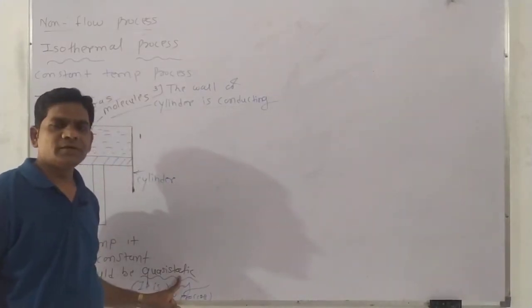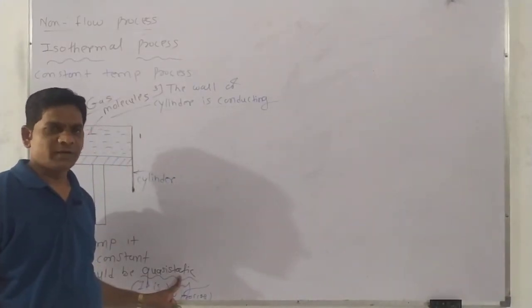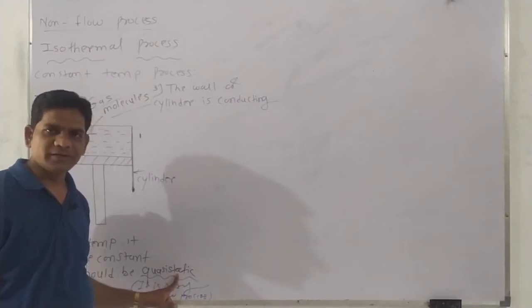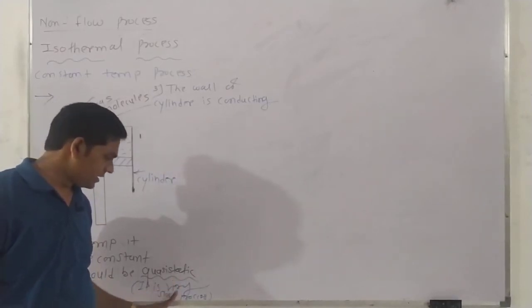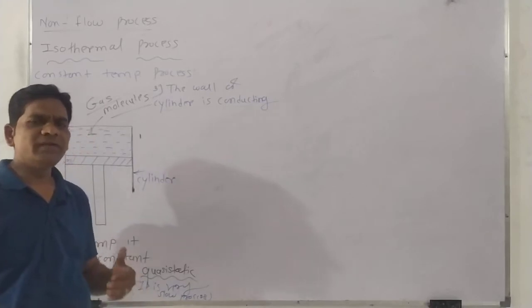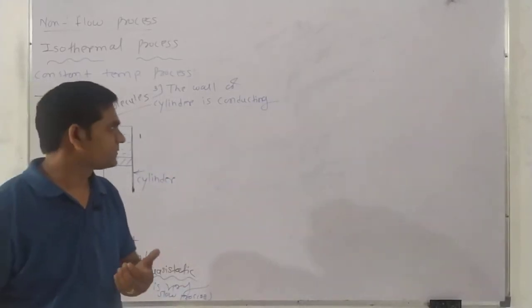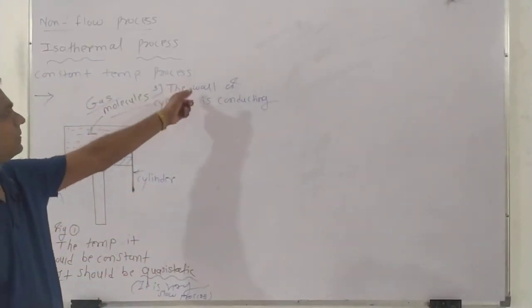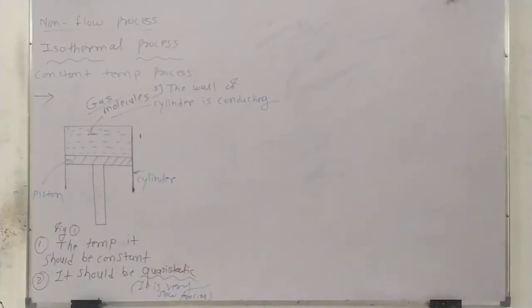Quasi-static is nothing but the ideal conditions. Quasi-static is not possible in nature. We just consider it a very slow, infinitely slow process. Then another assumption is that the wall of the cylinder is conducting.